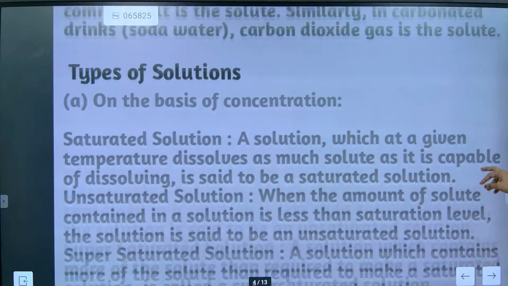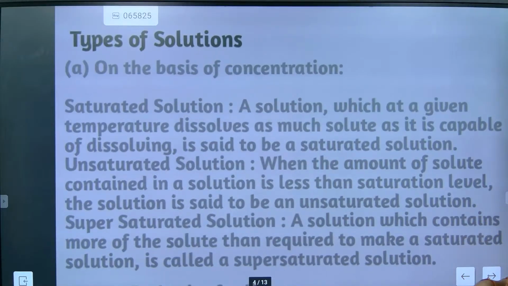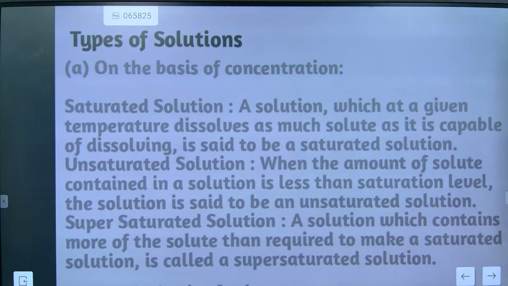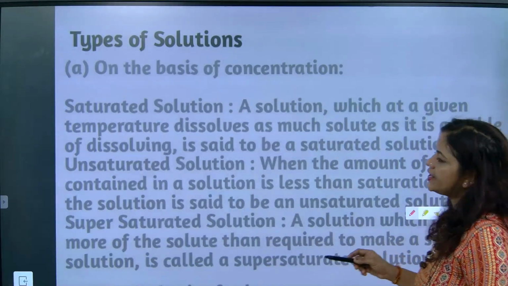Now saturated solution. First we are going to understand about saturated solution. Next, unsaturated solution and supersaturated solution.